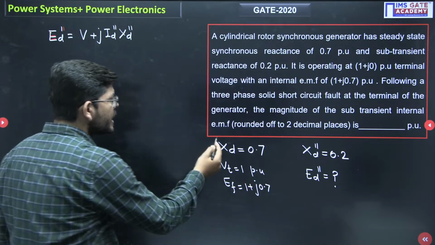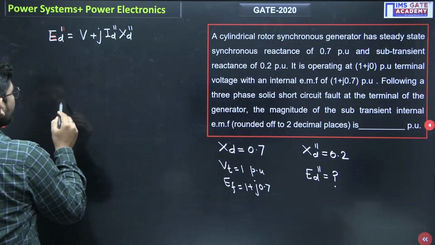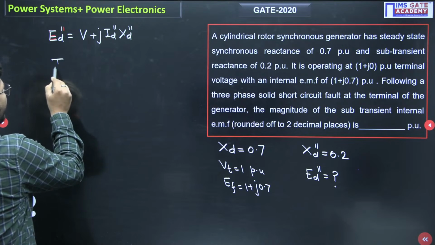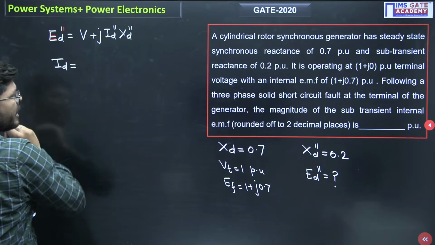But through this data, we can calculate one thing, and what is that? We can calculate I_d. So I_d will be what?